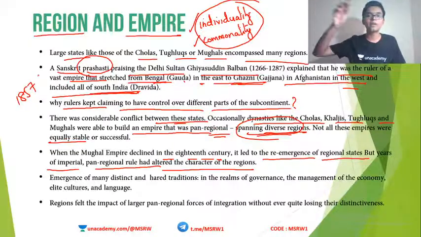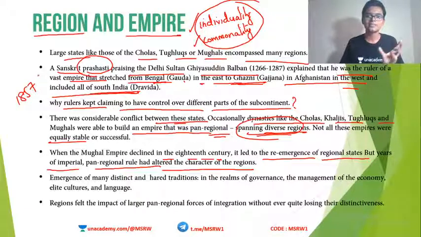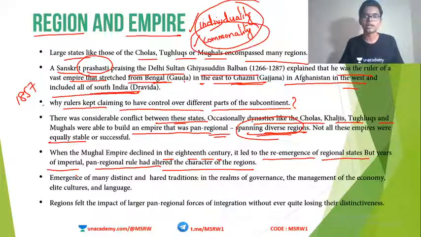Because they were ruled by a common dynasty in the past, all these small new kingdoms had something in common, some culture or some aspects in common. Now, this is what I am trying to tell you about regionalism, regionality. Different regions, different cultures, that is individuality or regionality. But even then, there is a commonality.